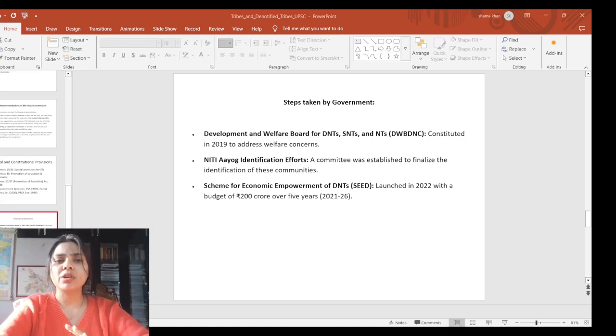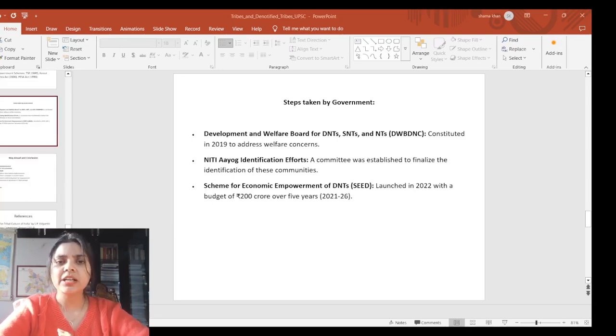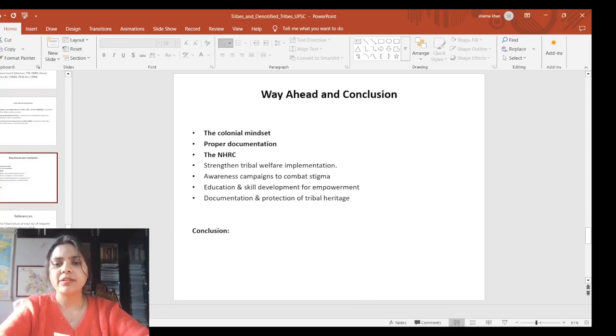2026. So there are 4 components under the SEED scheme for the economic empowerment of DNTs: coaching for competitive exams, healthcare insurance, community level livelihood initiatives, and financial assistance for housing construction. So these were the 4 sub-schemes included under this SEED scheme. Let's have a look at the way forward and conclusion at last.